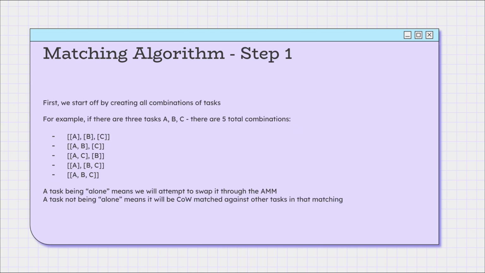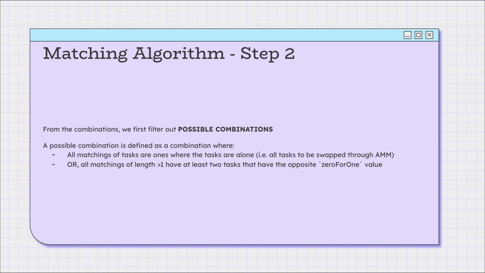First, we start off by creating all combinations of tasks. For example, if there are 3 tasks A, B, C, there are 5 combinations. A task being alone means we will attempt to swap it through the AMM. A task not being alone means it will be CoW matched against other tasks in the matching. From the combinations, we first filter out possible combinations. A possible combination is defined as a combination where all matchings of tasks are ones where the tasks are alone, or all matchings of length greater than 1 have at least 2 tasks that have opposite zeroForOne values.